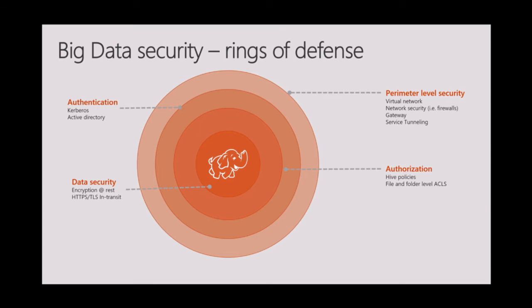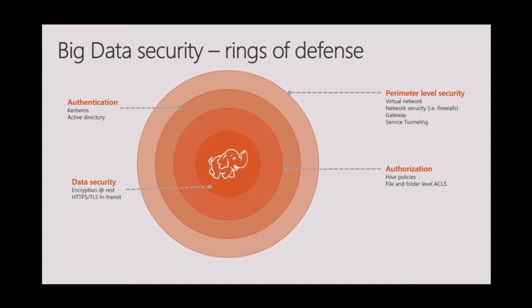Authentication means allowing only the people who are authenticated or who have permissions to access your cluster and run commands on your cluster. Authorization means role-based access control. There are some users who are admins, some are users, some are read-only users, some are write-only users. And lastly, there is data security, which means all your data is encrypted. So even if some hacker manages to get to your data, they will still not be able to access the data over there.